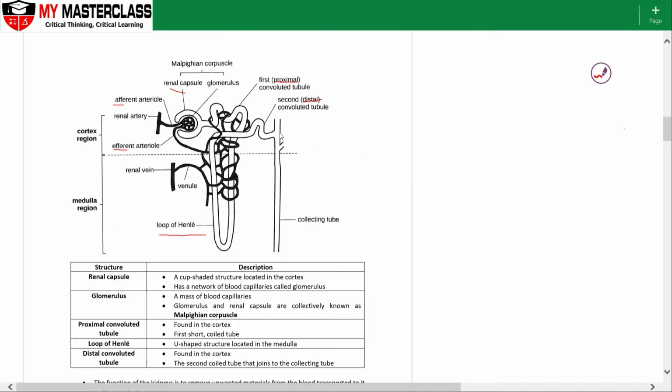All right. So the second convoluted tubule, or the distal convoluted tubule, is also the region where the hormone acts on. Okay, the antidiuretic hormone, which osmoregulates or regulates the amount of water that is either reabsorbed into the body of a very hot or dehydrated person, or is released out during a cold day or in a person who is extremely hydrated. It all acts on here and a little bit on the collecting tubule as well.